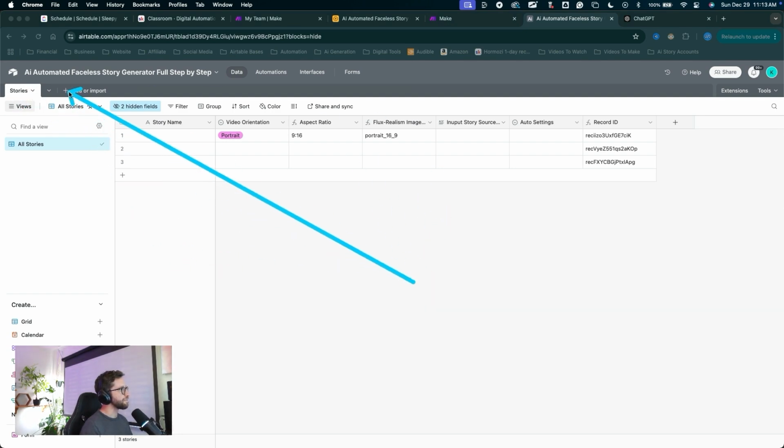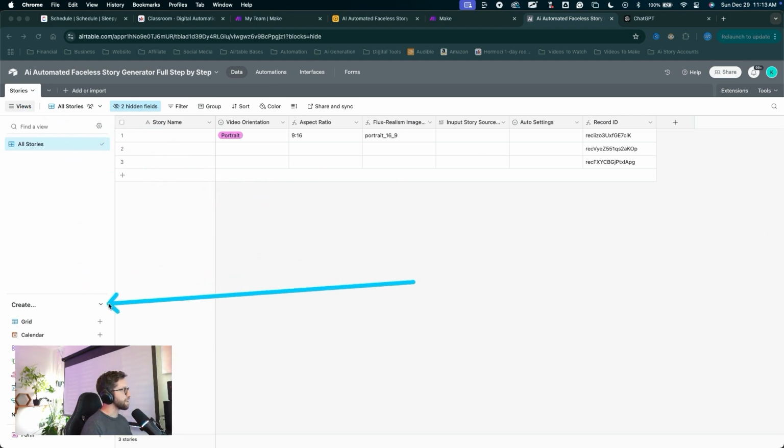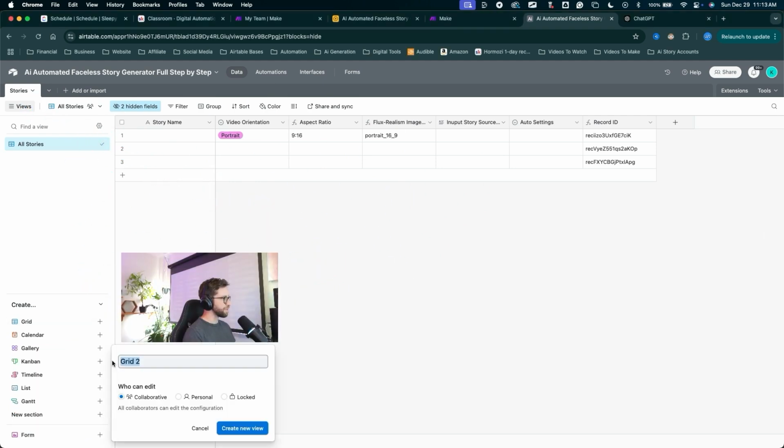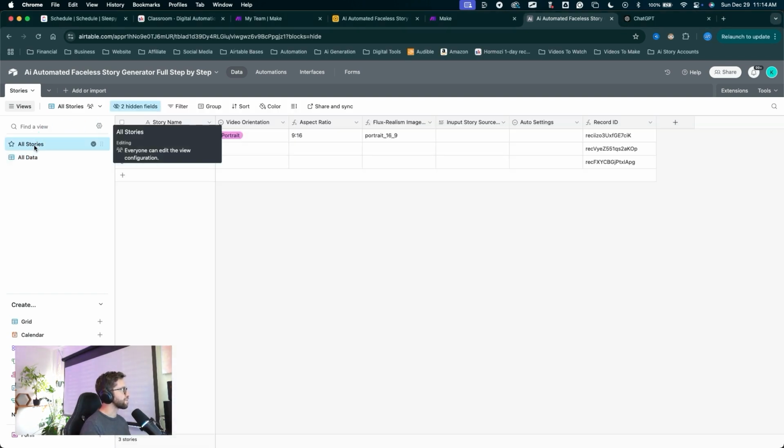We'll have to add in some new tables, fill in that information, and then link to those records in this table. For now, let's create a new grid view. Click the plus here. We'll name this grid view all data, create new view. When you're building out automations, it's nice to have an all data view. We've already hidden some of our fields inside of this all stories view.